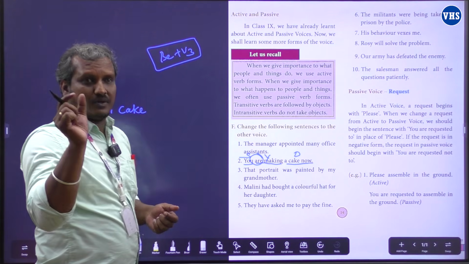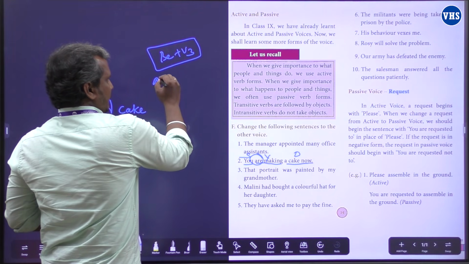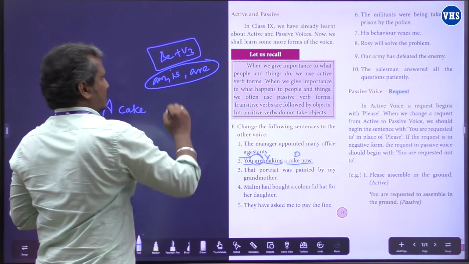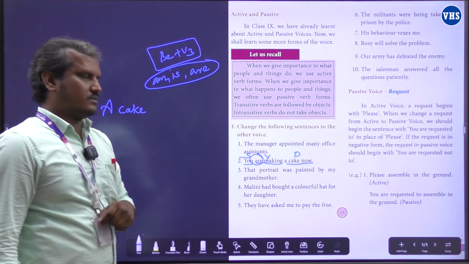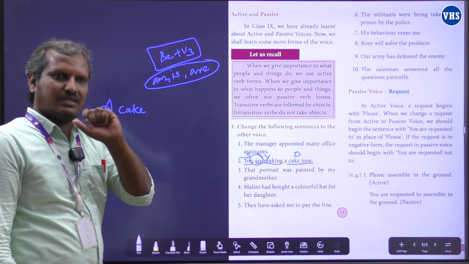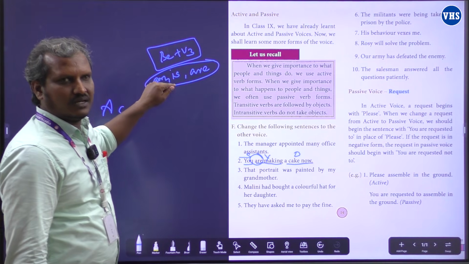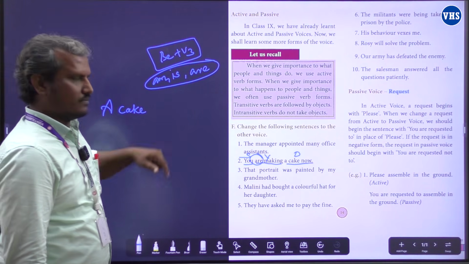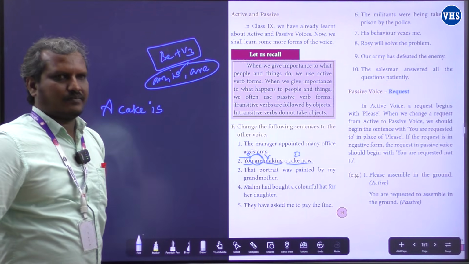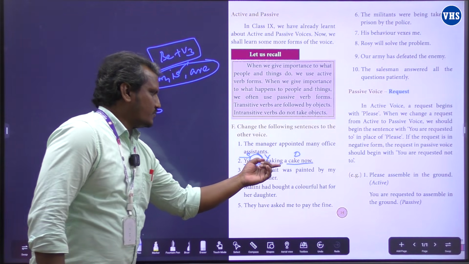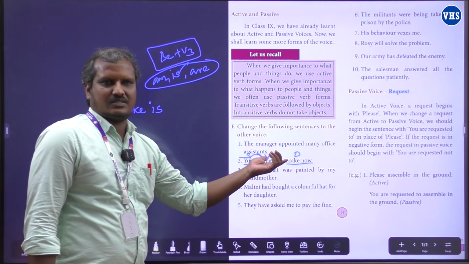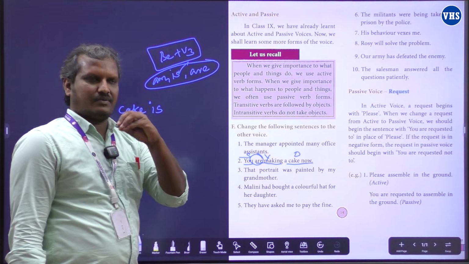So the present be form verbs are am, is, are. These are the present be form verbs. Fine. As we have the subject a cake, it's singular. We have to use a singular be form verb from these three. So that is a cake is, and the next one is making. It's a continuous tense. Is are making. It's a continuous tense. We have to use the be form verb being.